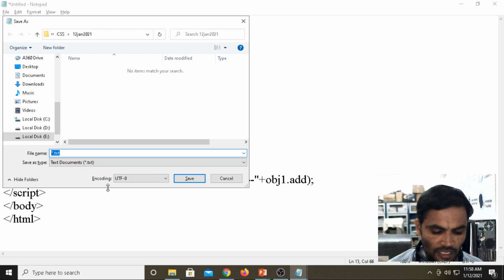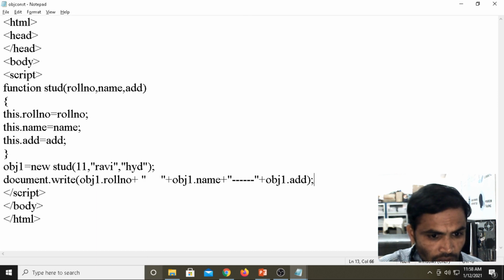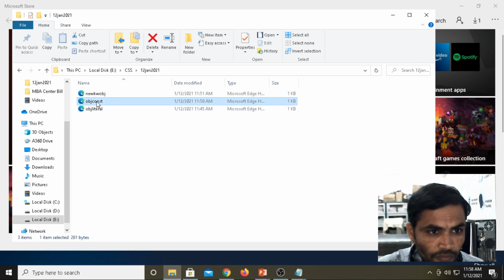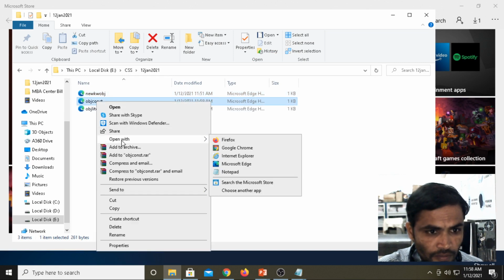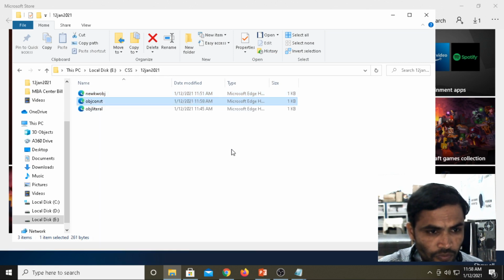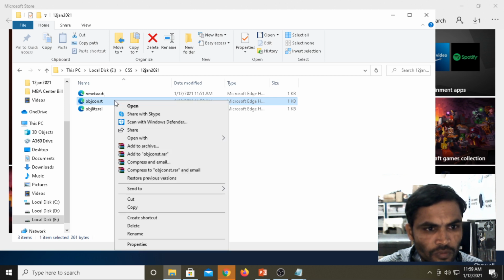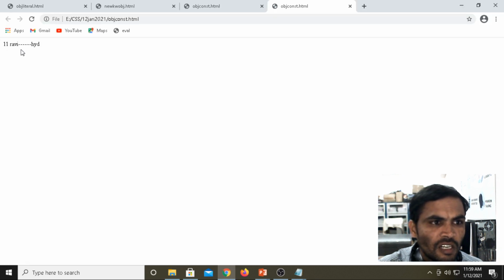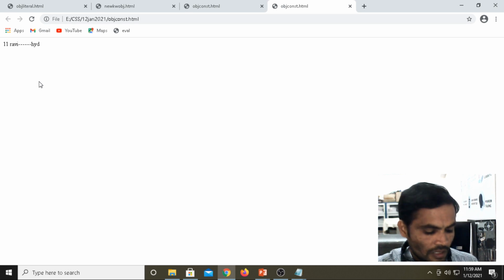Then Ctrl+S, save as object constructor dot html. Then open with Chrome. What are we getting? Ravi, 11, Hyderabad, Ravi.